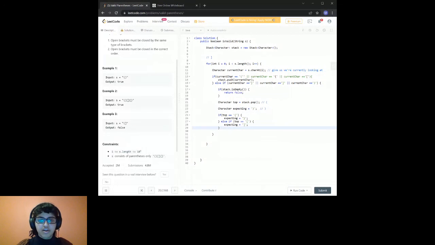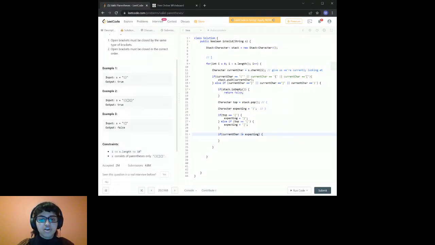So now that we know that our expecting is going to be equal to the complement of whatever's on the top of our stack, we want to just check if our current char is going to be equal to what we're expecting. If it is, we want to continue the loop because it's valid. If we get what we're expecting, then there's nothing wrong. We can continue the loop.